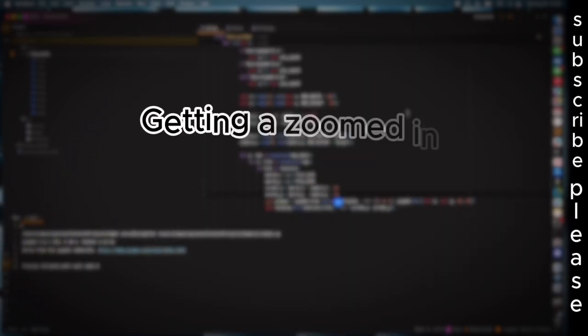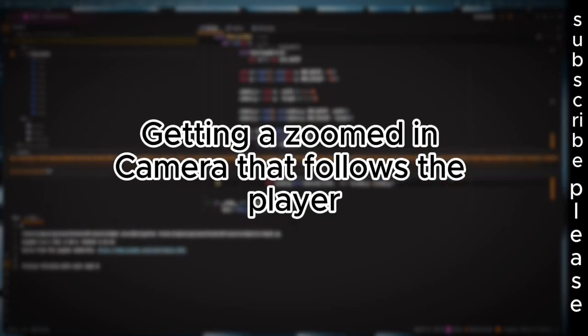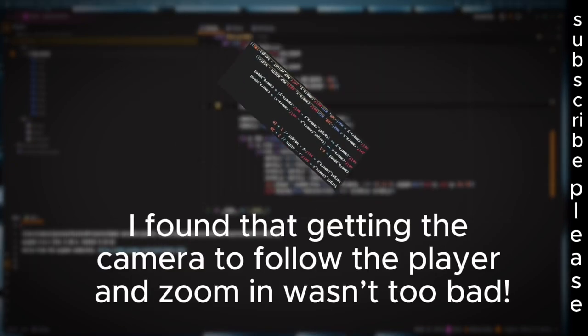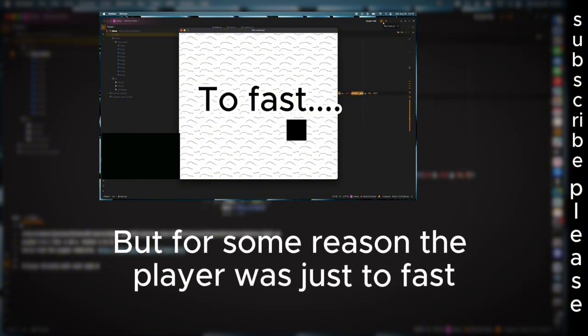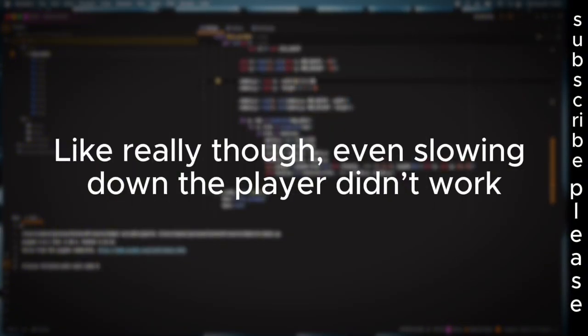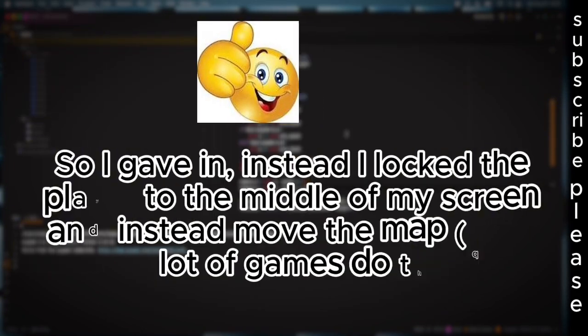Then I began the hard parts. Getting a zoomed in camera that follows the player. This no joke took nearly an entire hour. I found that getting the camera to follow the player and zoom in wasn't too bad, but for some reason the player was just too fast. Like really though, even slowing down the player didn't work, so I gave in.